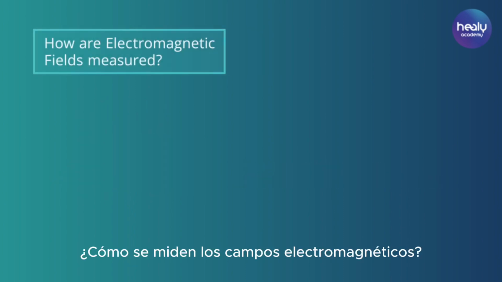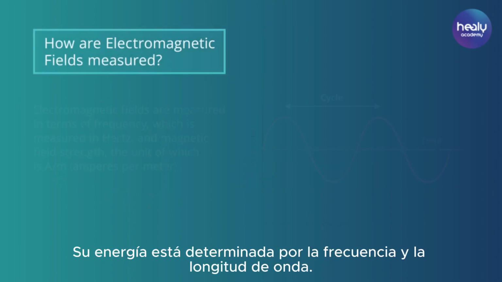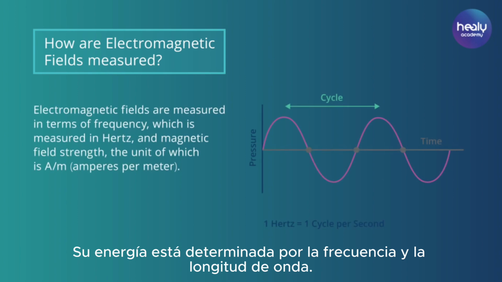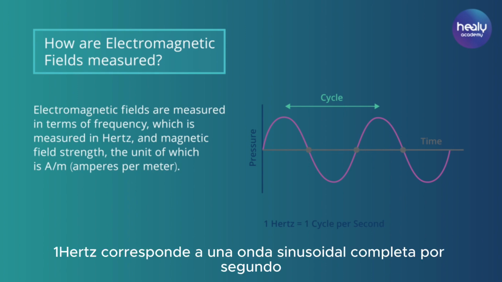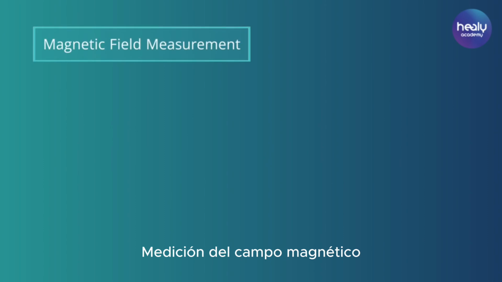How are electromagnetic fields measured? Their energy is determined by frequency and wavelength, propagates at the speed of light, and can be calculated or measured, among others, on the basis of their frequency and the strength of their magnetic field. 1 Hertz corresponds to 1 full sine wave per second. Magnetic field measurement.